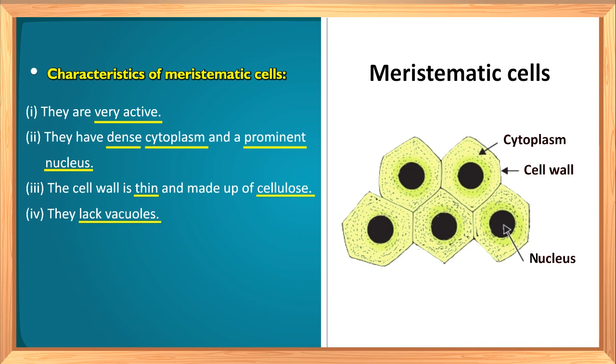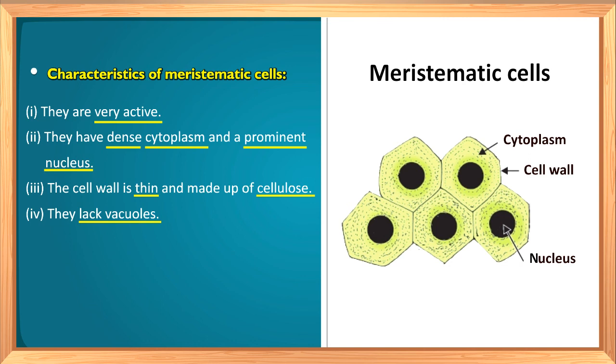Now an important question arises here. Why are there no vacuoles in meristematic cells? We know that the presence of vacuoles is one of the important features of our plant cells. Why are they not present in meristematic cells? The function of vacuoles is to store substances in a cell and to keep the plant cell turgid or swollen.